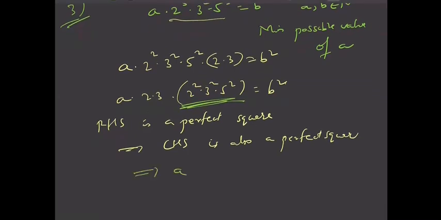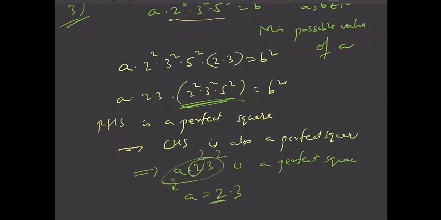So this implies a into 2 into 3 is a perfect square. To make this a perfect square, what can you take a equal to? Twos should be paired up to make a perfect square. So a should have 2 and it should have 3. Then only you can make a into 2 into 3 a perfect square.